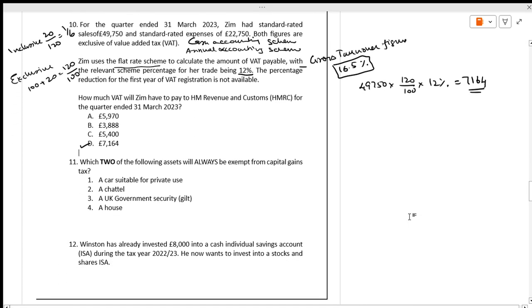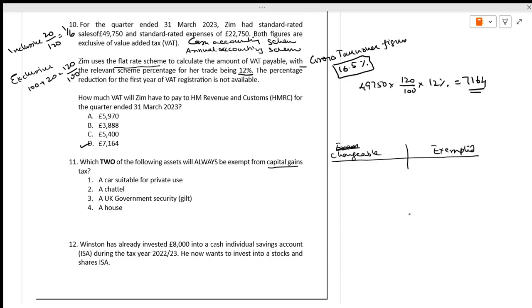Which two of the following assets will always be exempt from capital gains tax? See, in capital gains tax, you have something with respect to chargeable and something with respect to exempted. It has been given in capital gains tax; there is a table, refer to that. Is it chargeable? You will have all forms of capital assets.